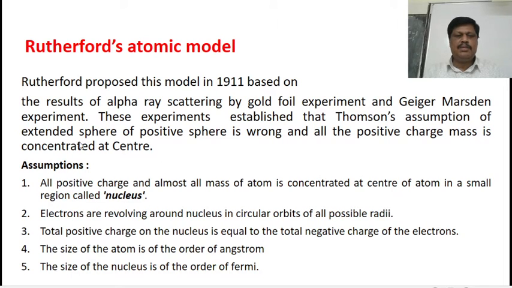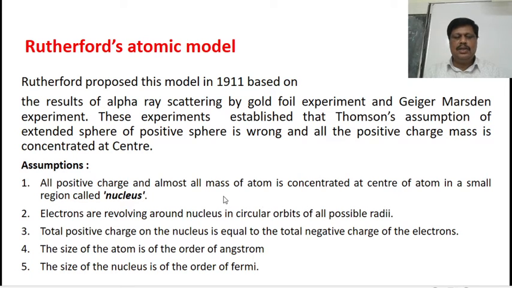Then what are the assumptions of the Rutherford's atomic model? The first assumption is that all positive charge and almost all mass of an atom is concentrated at the center of an atom in a small region called nucleus. Electrons, the negatively charged particles, are revolving around nucleus in circular orbits of all possible radii. This is the second assumption. And the third assumption is that total positive charge on the nucleus is equal to the total negative charge of the electrons. These are the three important assumptions.